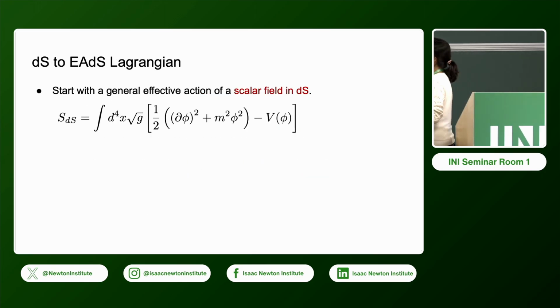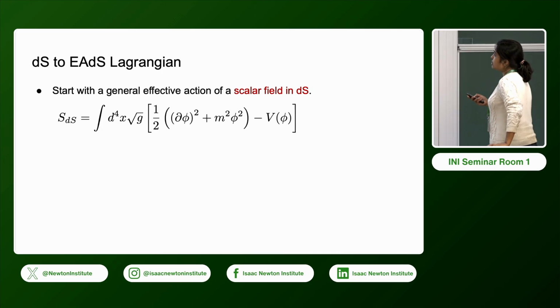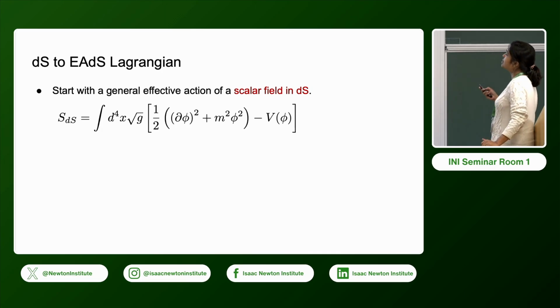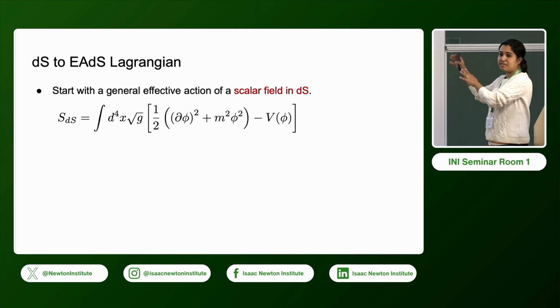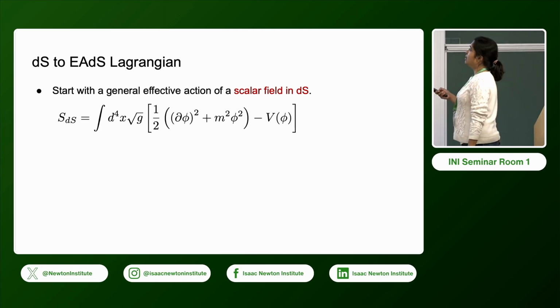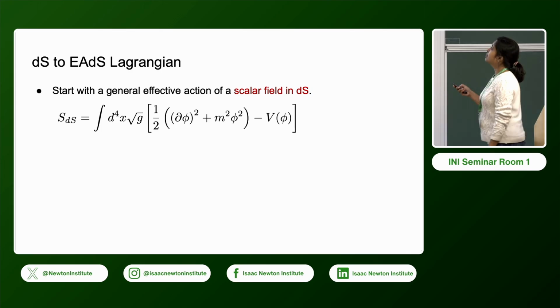Okay, so here is a starting point. We have a scalar field in de Sitter, one single scalar field in de Sitter. This is very similar to what Polchinski and collaborators did, but this is in de Sitter.